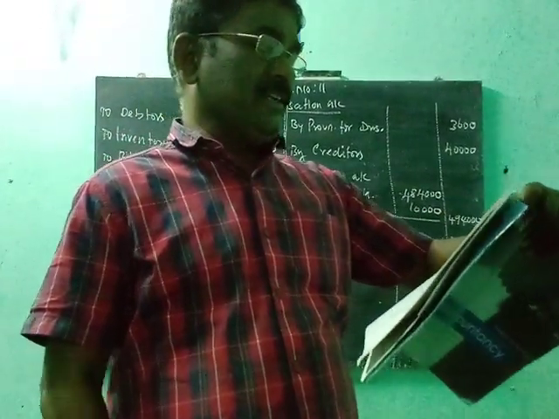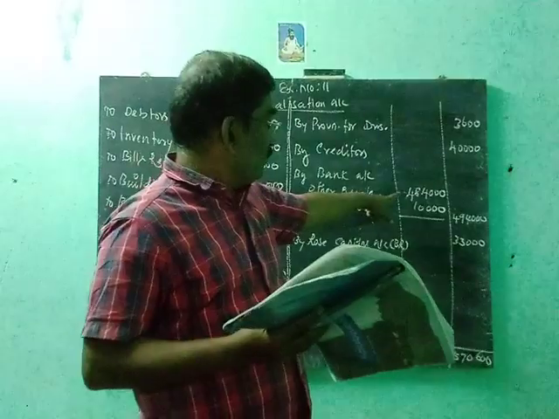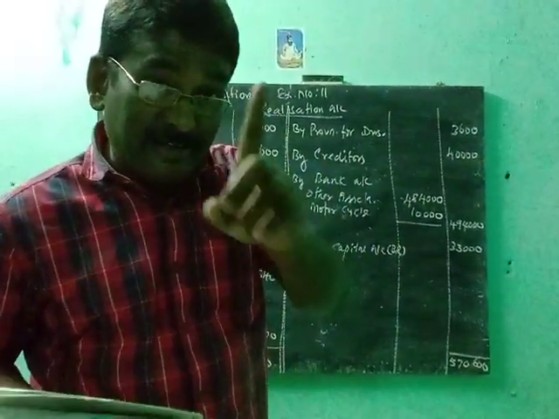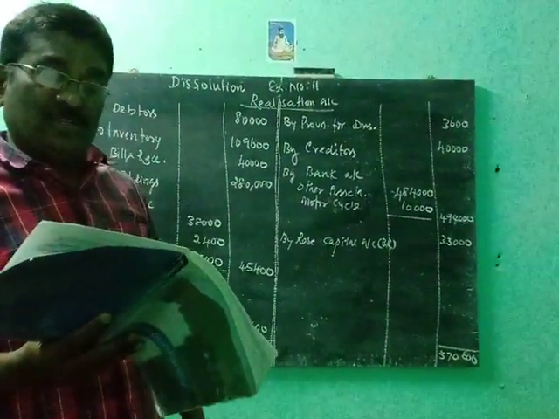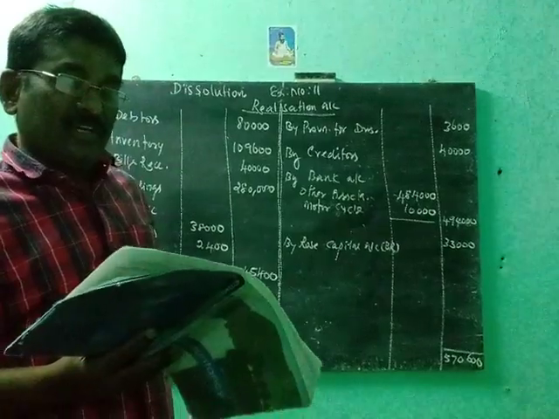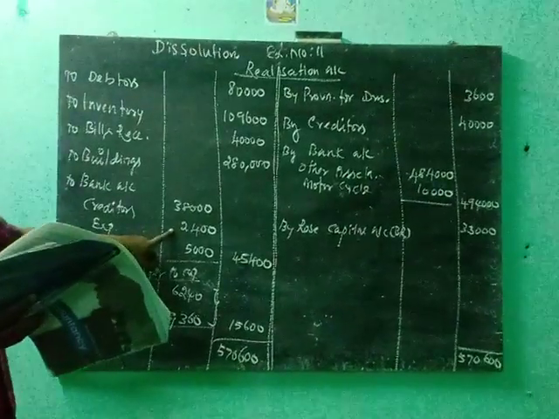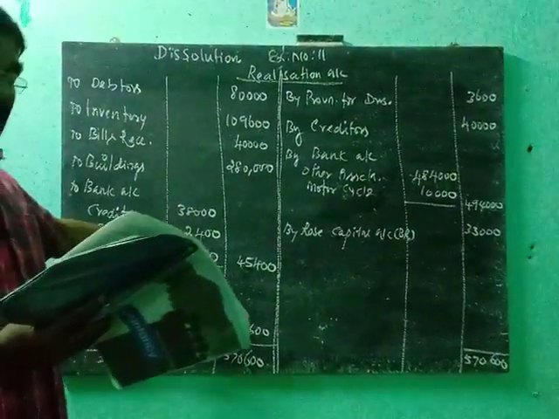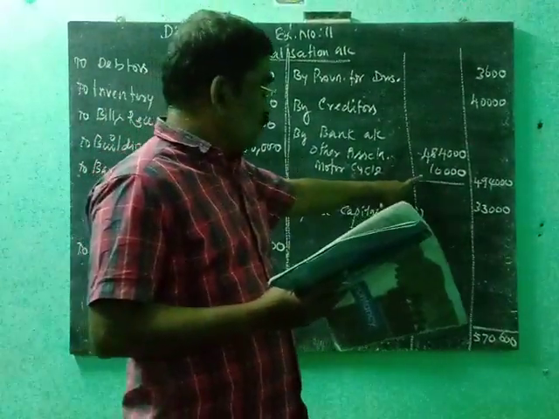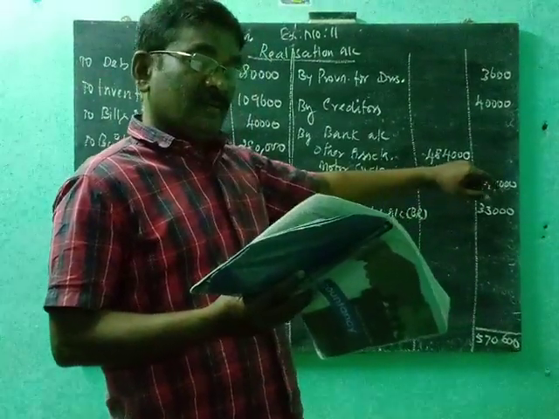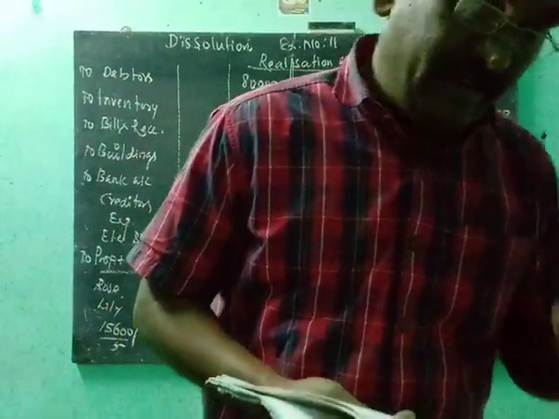So the paragraph: Rose and Lily decided to dissolve the firm. Assets except bills receivable realized 4,85,000. When assets are sold, that is credited in the realization account, don't forget. Bills receivable were taken over by Rose at rupees 30,000. Creditors agreed to take 38,000, so creditors paid 38,000. And the realization expenses are 24,000. One motorcycle, an unrecorded asset, is realized for 10,000. Then a contingent liability in respect of an outstanding electricity bill, one liability is created, that is also paid, 5,000.